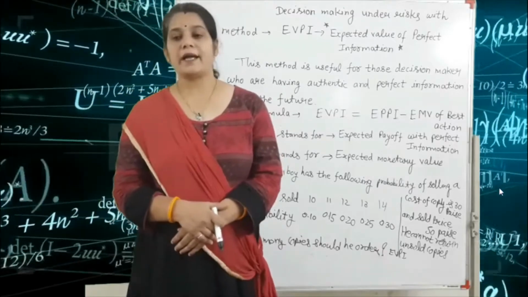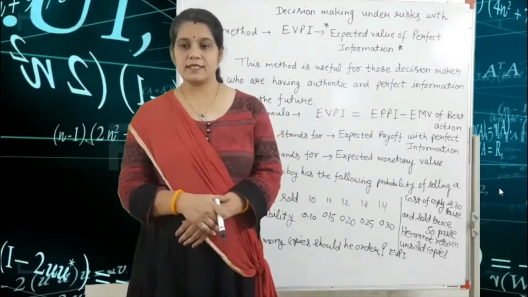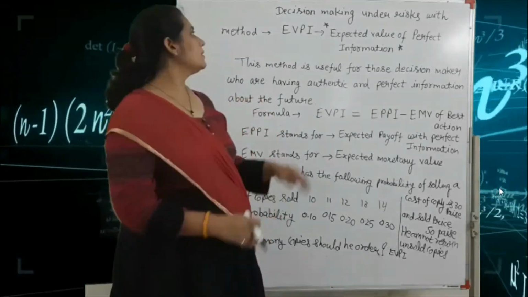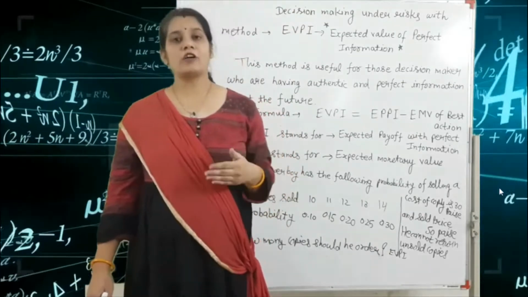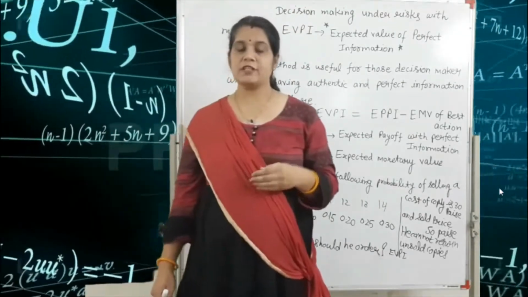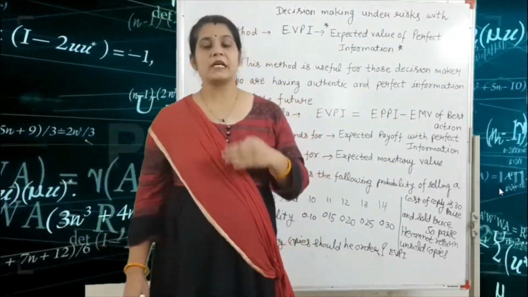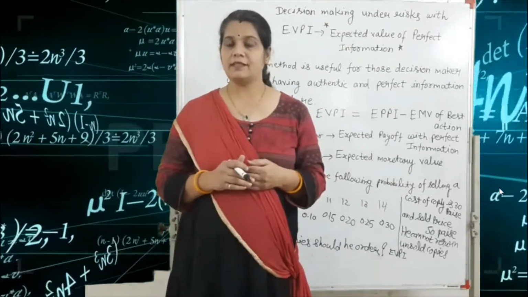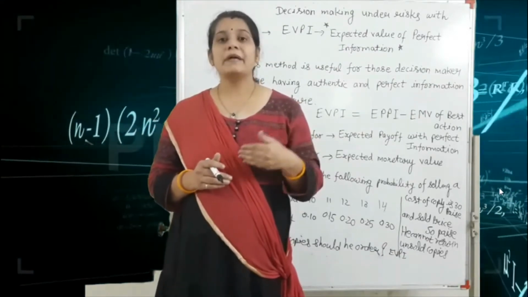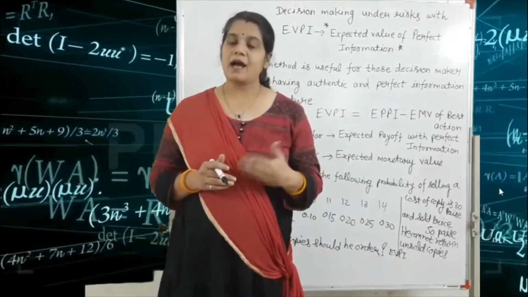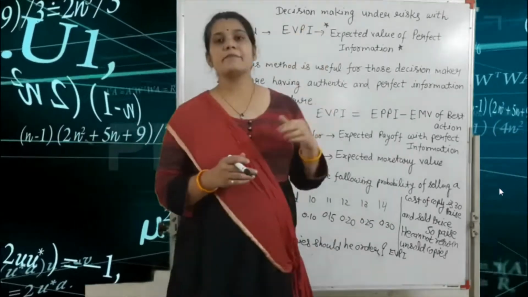Everyone. Today I am going to take a lecture of operational research, chapter number 6, decision theory. The topic is decision making under risk. We have already seen in our previous lecture decision making under uncertainty. In that topic we have 5 types of methods: maxi-min criterion, mini-max criterion, mini-max regret, Laplace and Hurwicz criterion. Today's topic is decision making under risk.